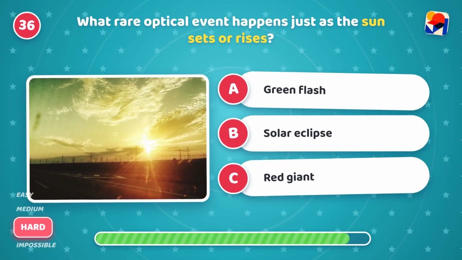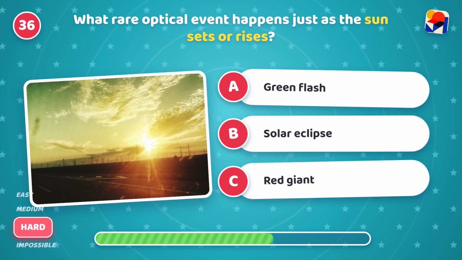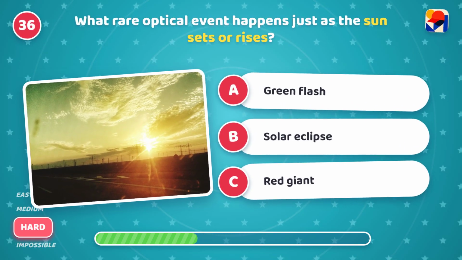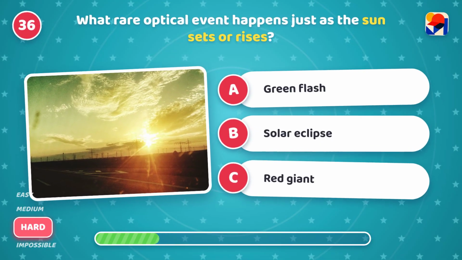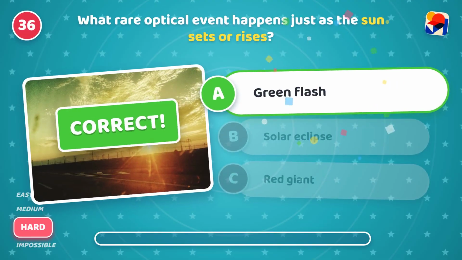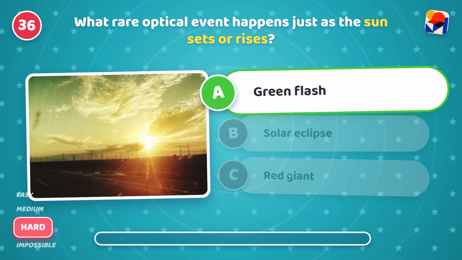What rare optical event happens just as the sun sets or rises? Is it A, green flash, B, solar eclipse, or C, red giant? It's A, green flash. Magic! A momentary green spot appears.